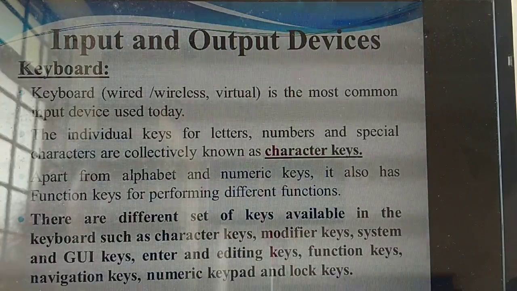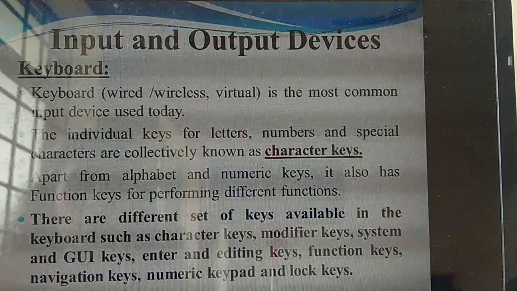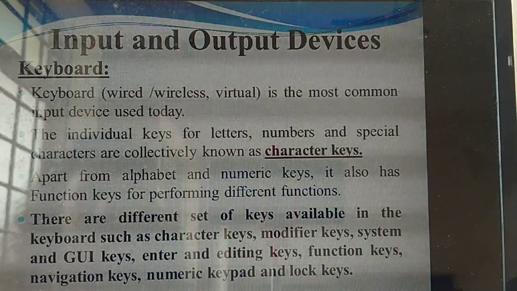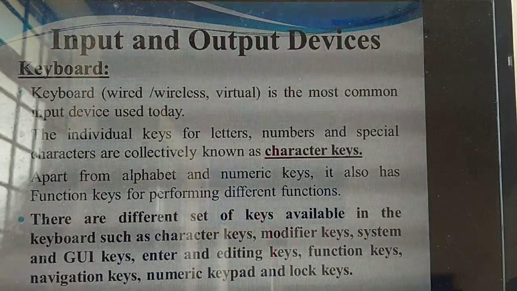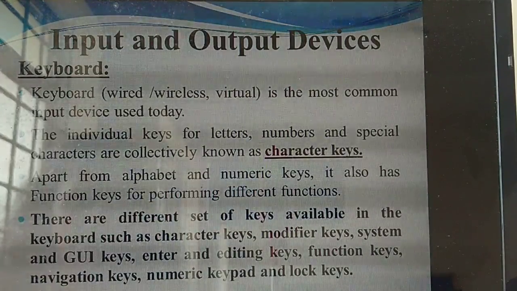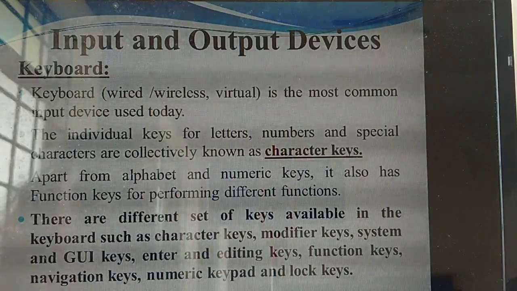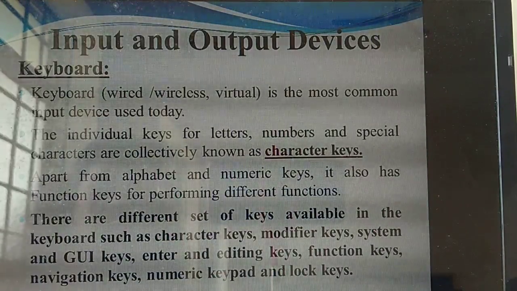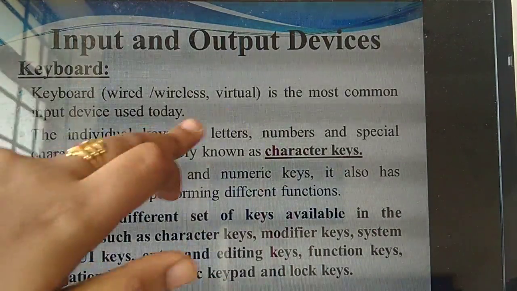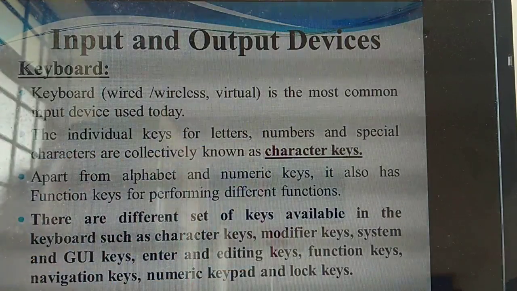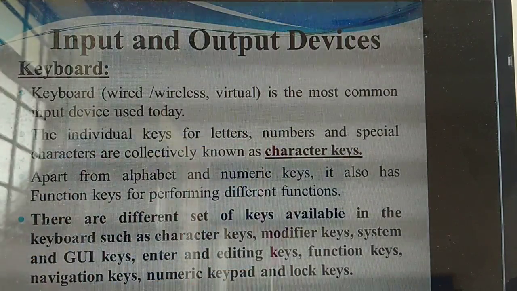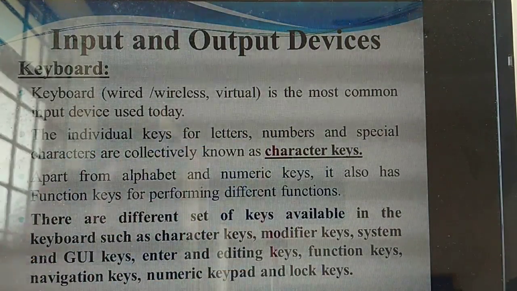If you see the keyboard, a lot of keys are there: letters, that is characters A, B, C, D, numbers, and many function keys. Letters, numbers and special characters are collectively known as which keys? Character keys. Very important, one more question, please note it down.